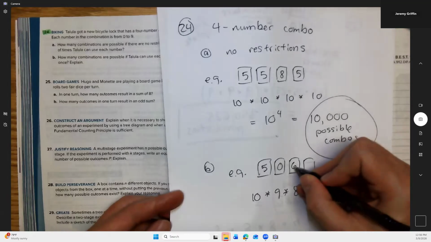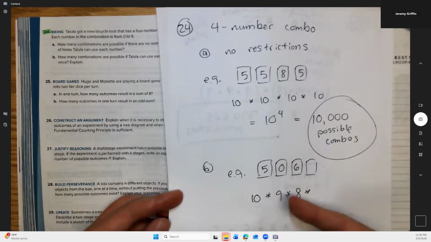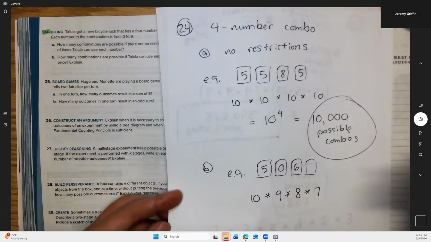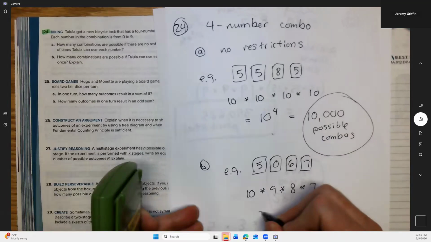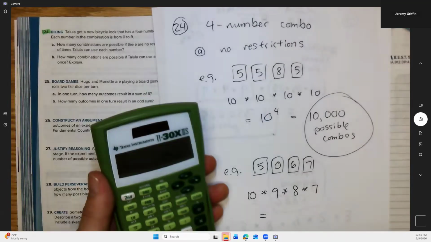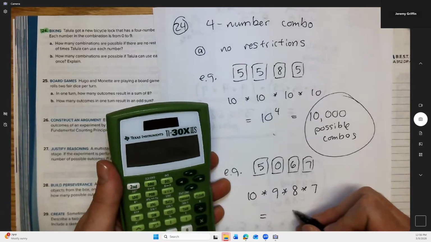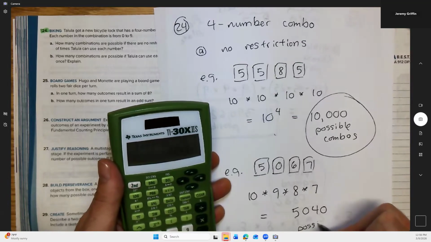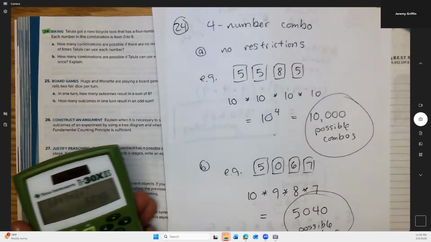And then by the time you get to the fourth digit, we've expended 3 numbers out of the possible 10, which means we're down to 7 possibilities. Right? So I think there are going to be not as many possible combinations allowed. 10, 9, 8, 7. Okay? And that is 5,040 possible combinations.